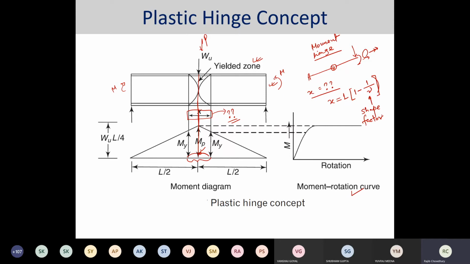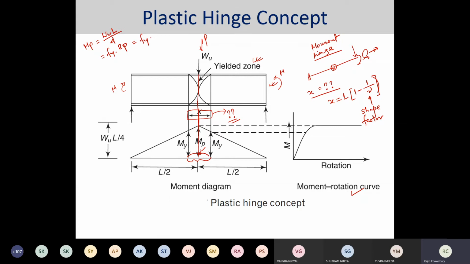Okay, so how do we do that? Just to give you a very brief idea, you first calculate what your MP would be. Your MP would be WuL by 4, which would be equal to Fy times ZP. Now you know what is meant by the ZP.